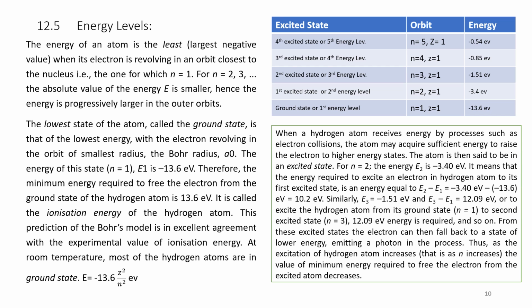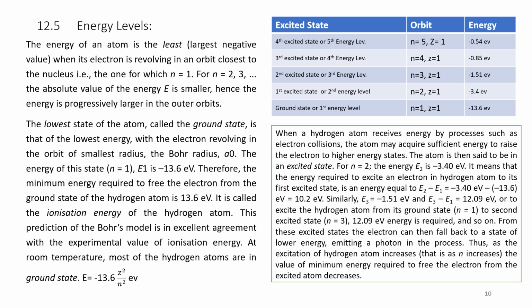When a hydrogen atom receives energy by a process such as electron collision, the atom may acquire sufficient energy to raise the electron to a higher state. So, when the electrons in the energy level collide, they receive energy from the collision and move to a higher level, that is from minus 13.6 to minus 3.4. The atom is then said to be in an excited state.